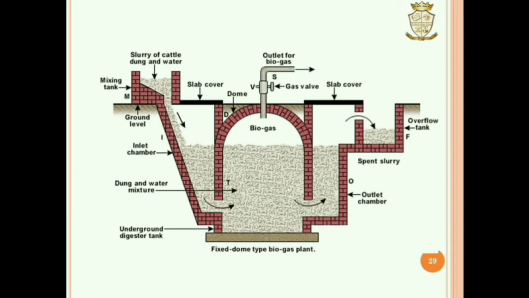Here we can see a diagram of fixed dome type biogas plant. Underground digester tank made up of bricks. Mixing tank is here. This is gas outlet. Spent slurry is deposited in this region.